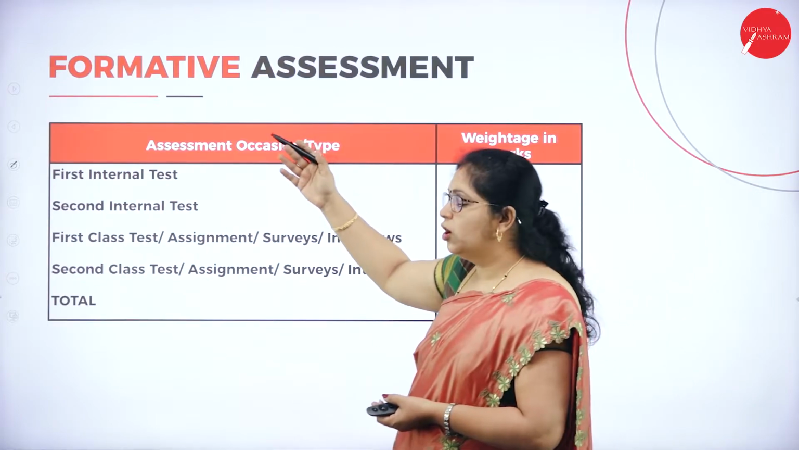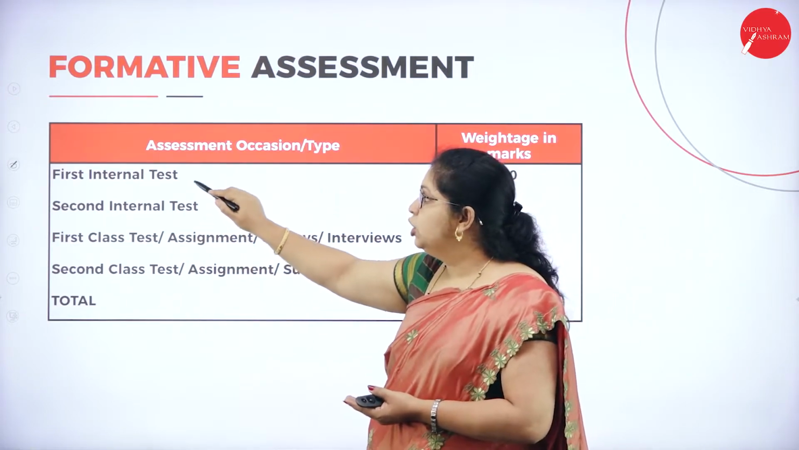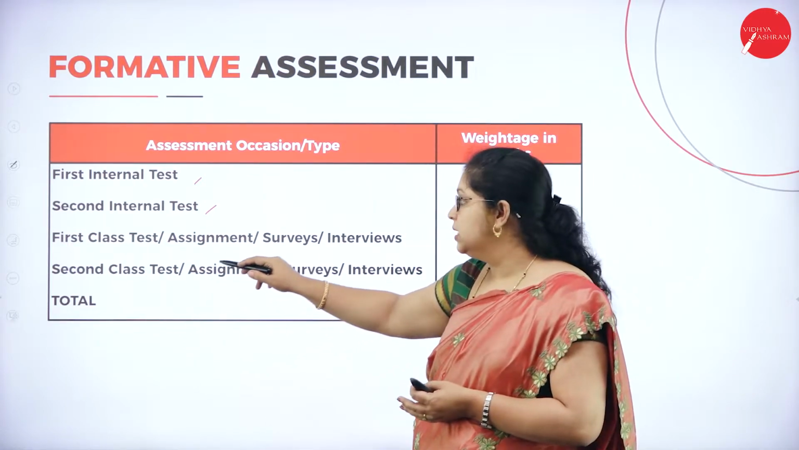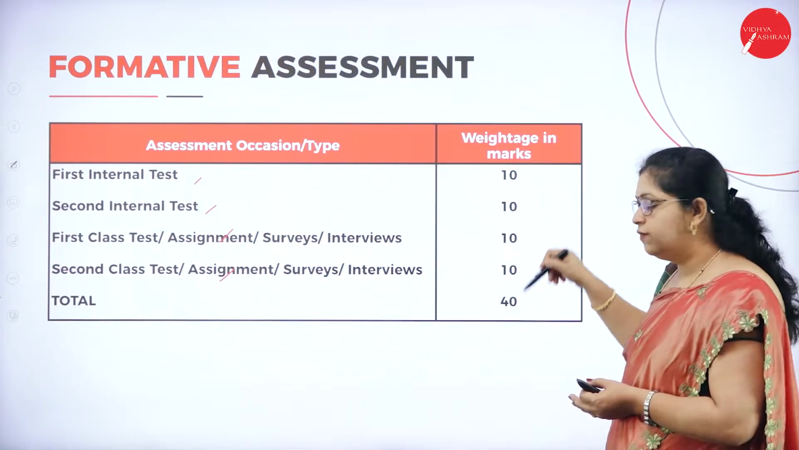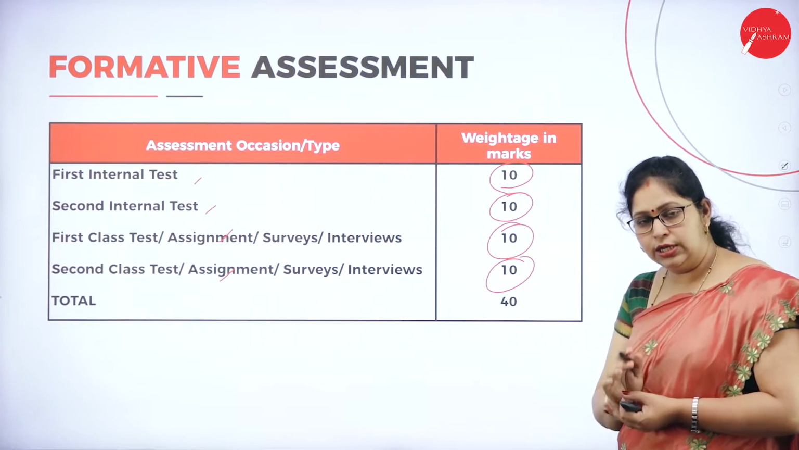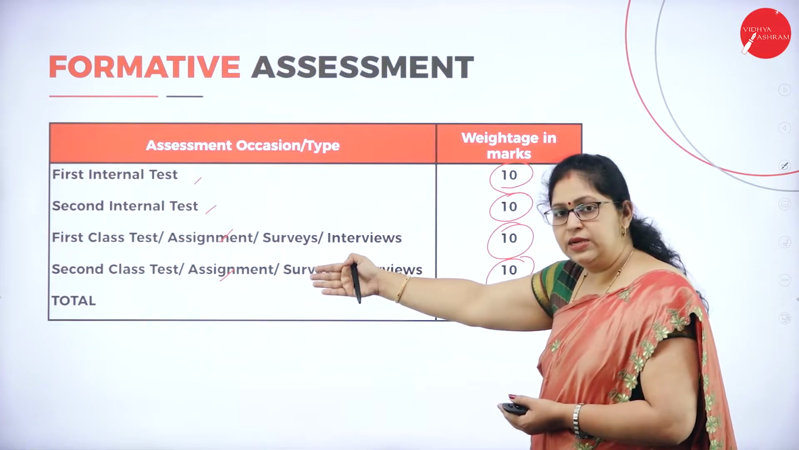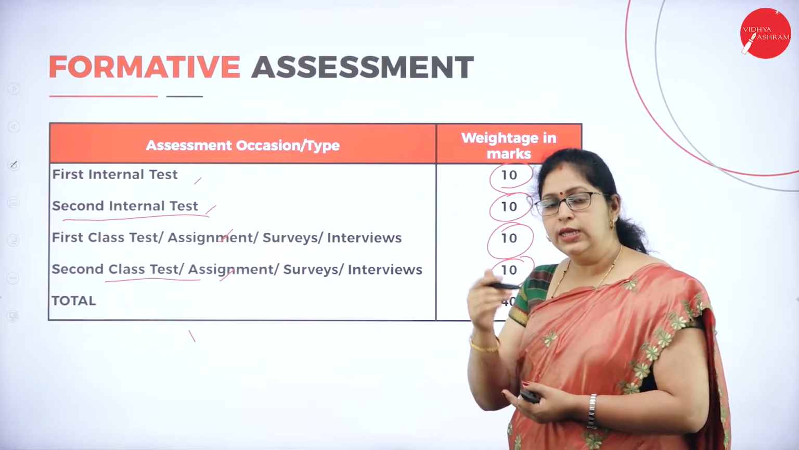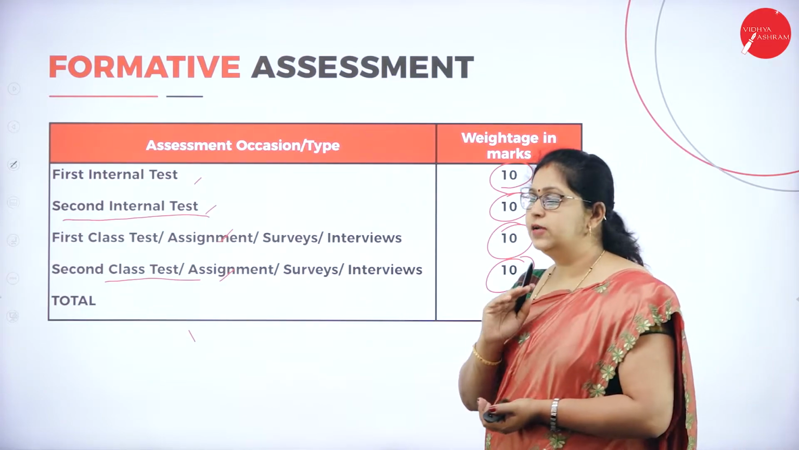Now we will see the formative assessment, how the assessment is done. So here for assessment you will be having two internals, first and second internal test, and also you will be having class test, that is assignment. You will be having two assignments. Here see this, each internal test and each assignment will be for 10 marks. You will be having 4 assessments, that is 2 internal tests and 2 class tests. Totally 4, each will carry 10 marks. So totally 40 marks are your internal marks for first semester.